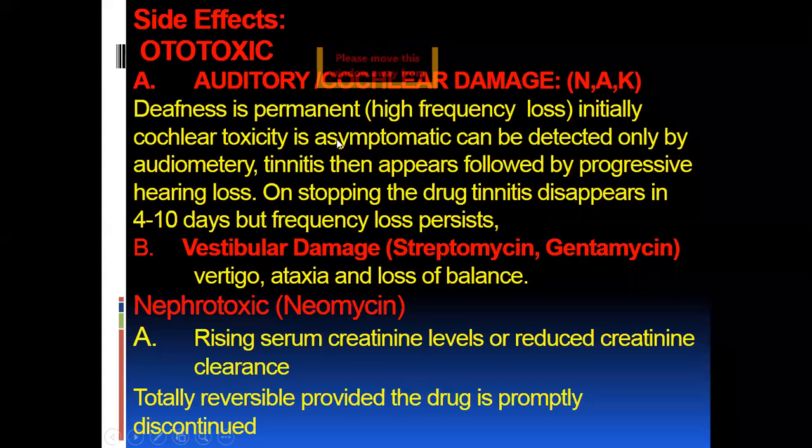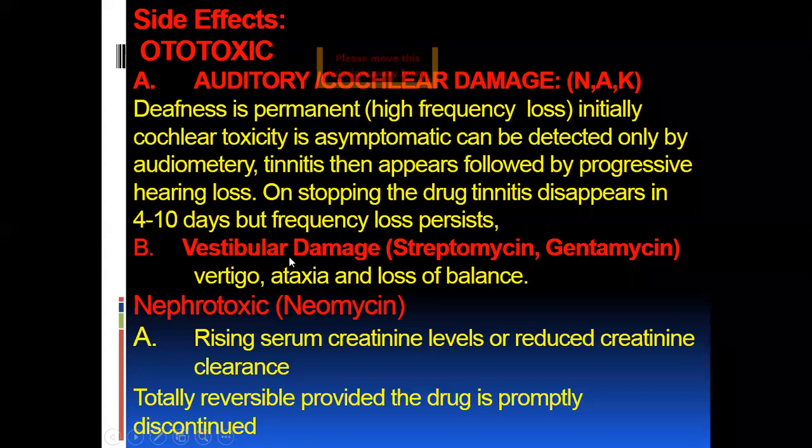Initially, cochlear toxicity is asymptomatic and can be detected only via audiometry. Tinnitus occurs first, that is the sound of ringing bells, followed by progressive hearing loss. On stopping the drug, tinnitus disappears in 4 to 10 days, but the frequency loss persists. So it is an irreversible phenomenon because the 8th cranial nerve is damaged.